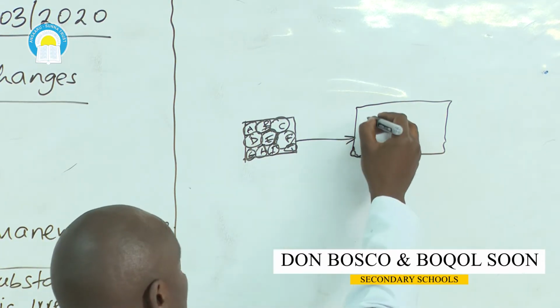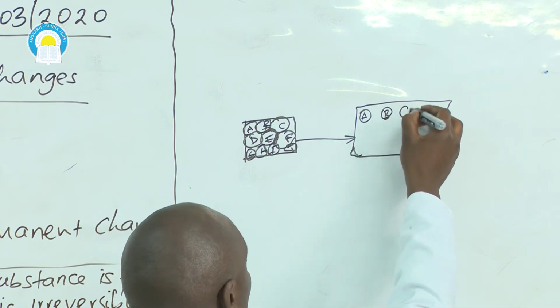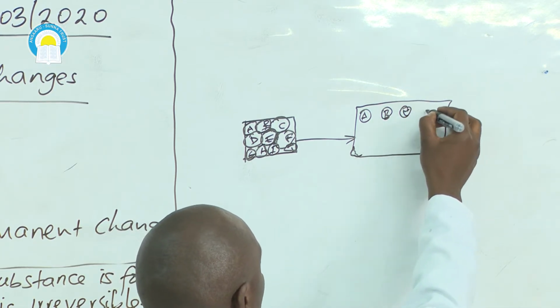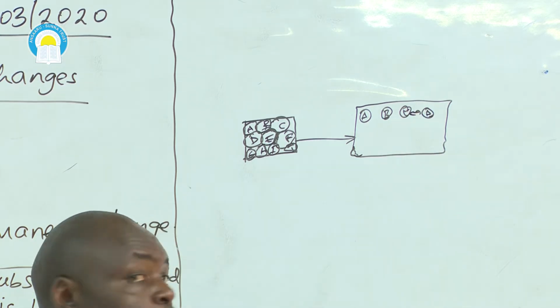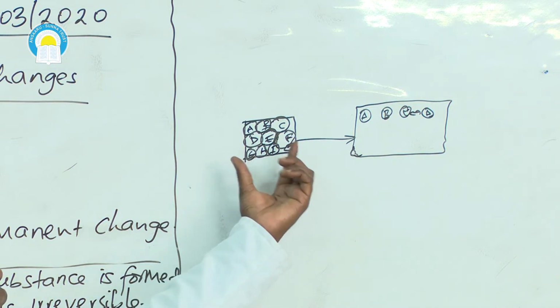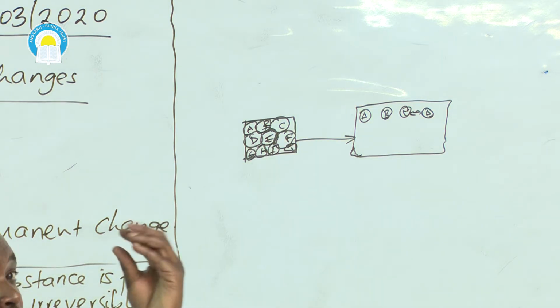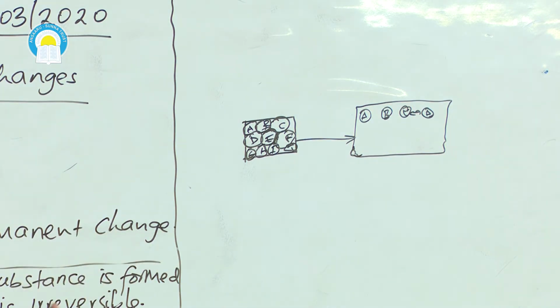So the particles will be relatively far apart from each other. They will not be as close as when they are in solid state. There is some distance between those particles. But you find that in the solid, the same number of particles are very closely packed. Here, those same number of particles, there is some space within them.